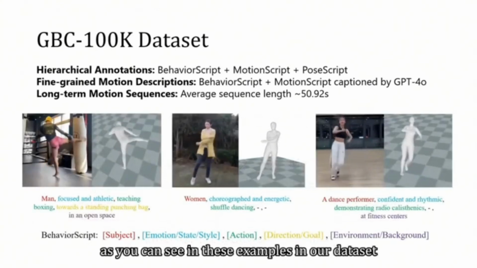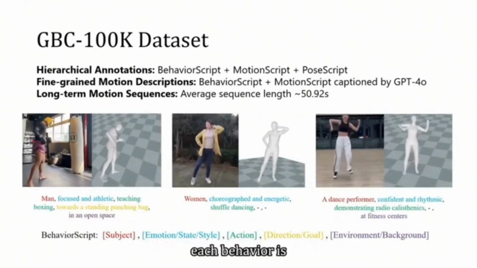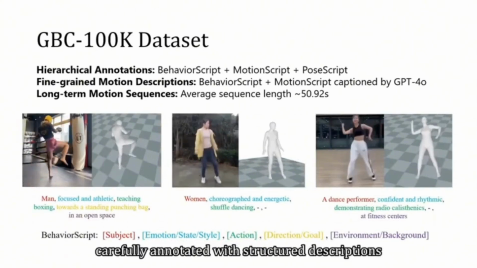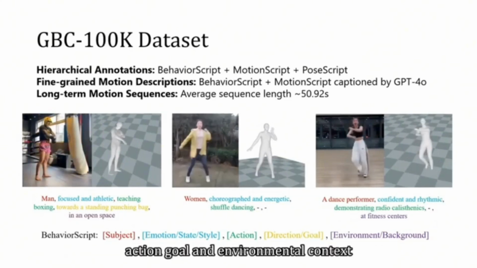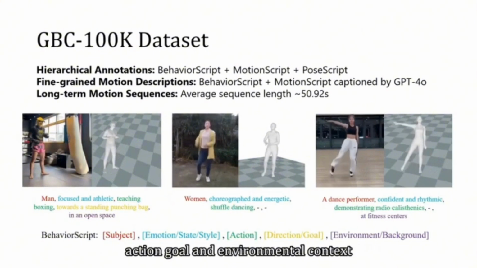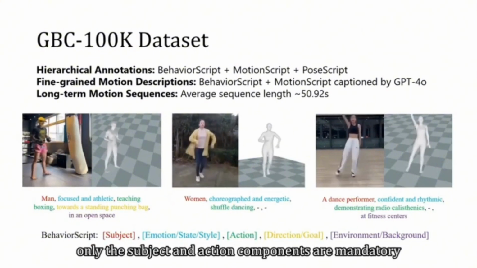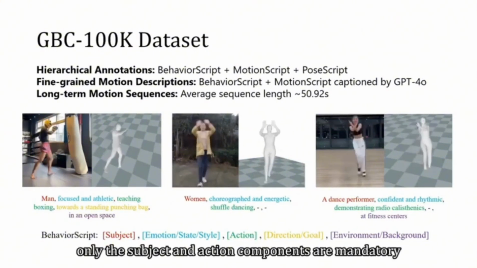As you can see in these examples in our dataset, each behavior is carefully annotated with structured descriptions covering the subject, emotional state, action, goal, and environmental context. Here, only the subject and action components are mandatory elements.